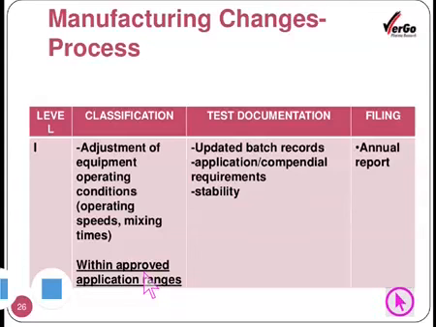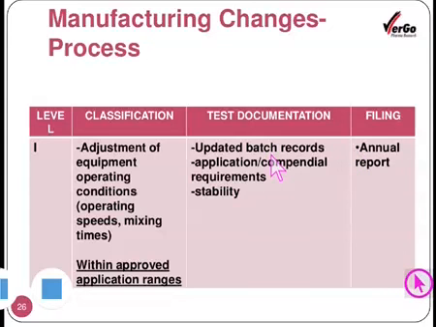So if any change in the manufacturing process is within that approved range, it is recognized as a level 1 change, and the test documentation would be just the updated batch record, application, compendial requirements, and stability studies, which can be mentioned in the annual report that is submitted routinely.